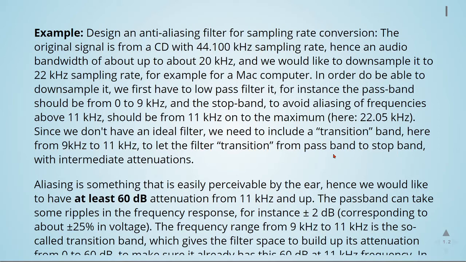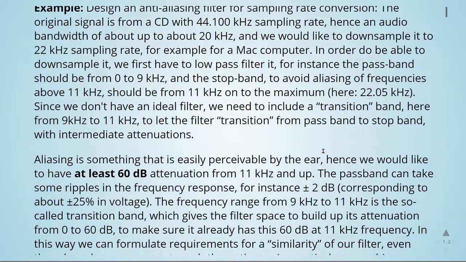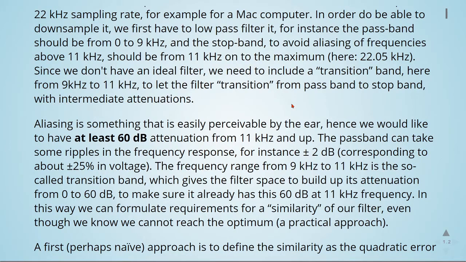Here is 22.05 kilohertz. Since we don't have an ideal filter, we need to include a transition band from 9 kHz to 11 kHz to let the filter transition from pass band to stop band with intermediate attenuations. Aliasing is something that is easily perceived by the ear. Hence, we would like to have at least 60 dB attenuation from 11 kHz and up. The pass band can take some ripples in the frequency response, for instance plus or minus 2 dB, corresponding to about plus or minus 25% in voltage.